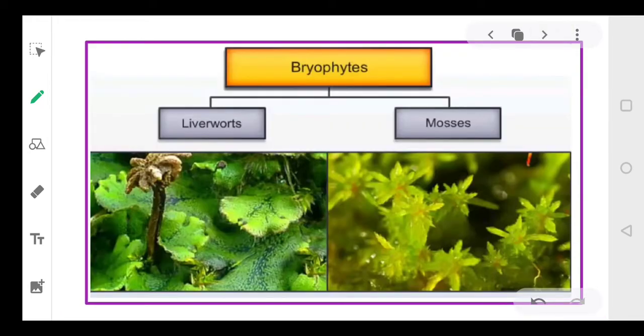Now as I told you, these spores will germinate to produce the gametophyte, and we had already started with the male gametophyte and the female gametophyte. Now these bryophytes can be further divided into two classes. One is liverworts and second is mosses. As you can see clearly in the picture, these are your liverworts and these are the mosses. Now we'll study each of them separately. So let's continue with our module.